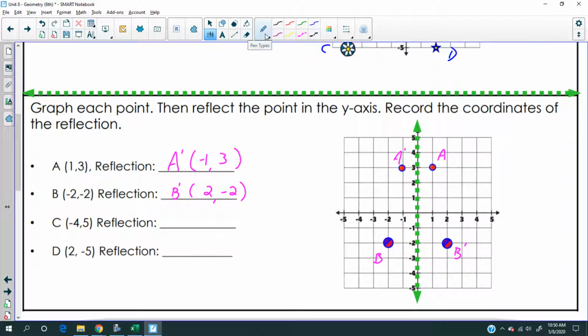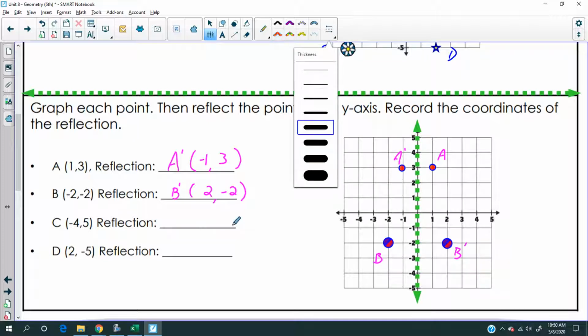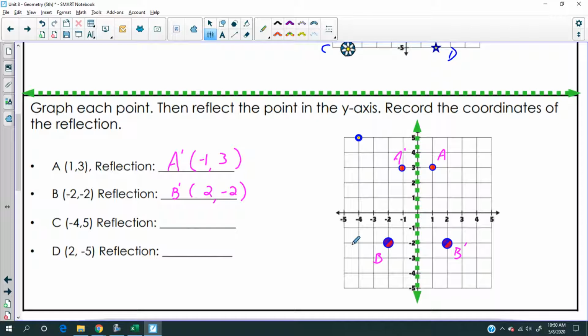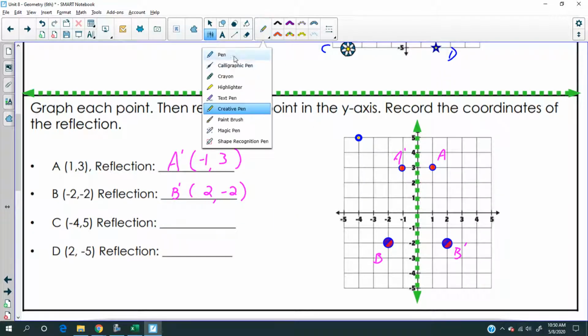Okay, all right, here we go. So let's try C. Let's use this. This looks interesting. All right, where's point C? -4, 5. So that's all the way up here. That's an interesting point. Let's label that C.